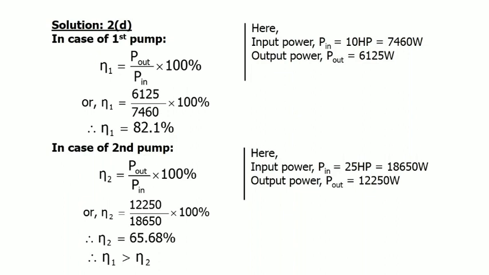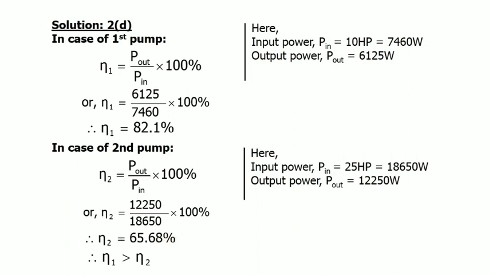The same applies to the second pump. Here the output or effective power was already calculated in question C, which is 12,250 watt, and the input power of the second pump is given as 25 HP. Converting 25 HP to watt, we multiply by 746 and get 18,650. Using the same formula with P out and P in, we get the efficiency of the second pump is 65.68%.